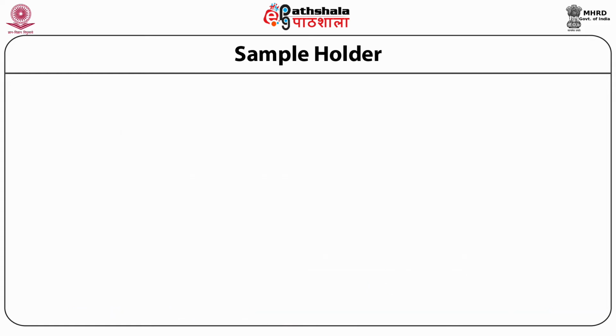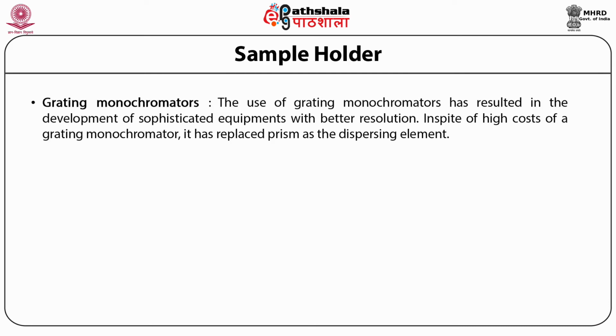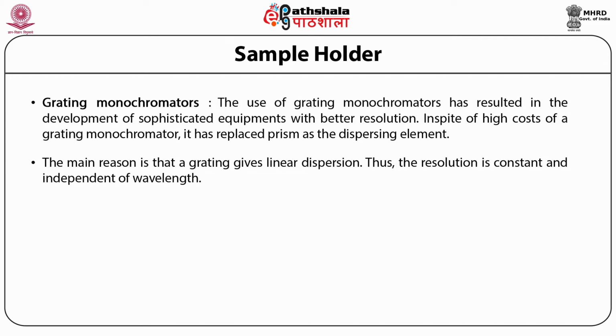The next one is the grating monochromator. The use of grating monochromators has resulted in the development of sophisticated equipment with better resolution. In spite of the high cost of grating monochromators, they have replaced prisms as a dispersing element. The main reason is that a grating gives a linear dispersion. Thus, the resolution is constant and independent of wavelength.